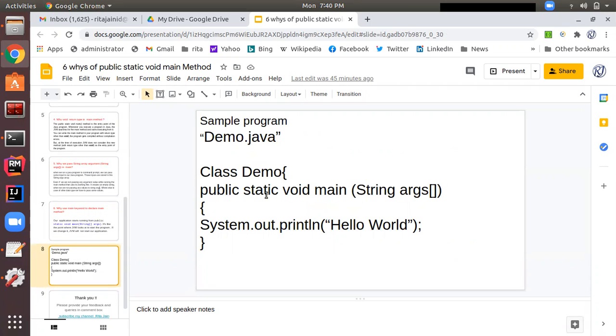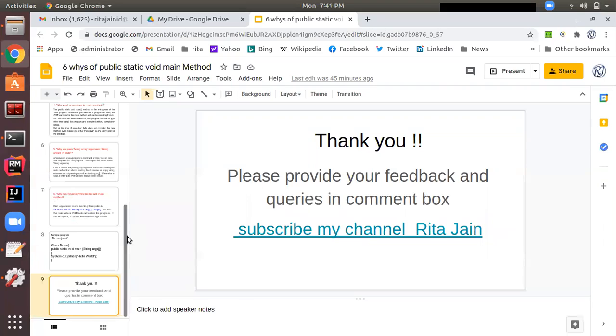Why public, why static, why main. In fact, it is the most frequently asked question in every interview, whether it is for a developer or for a QA engineer. These questions are quite common, so you should check these 6 whys yourself practically, and you will come to know the answers.